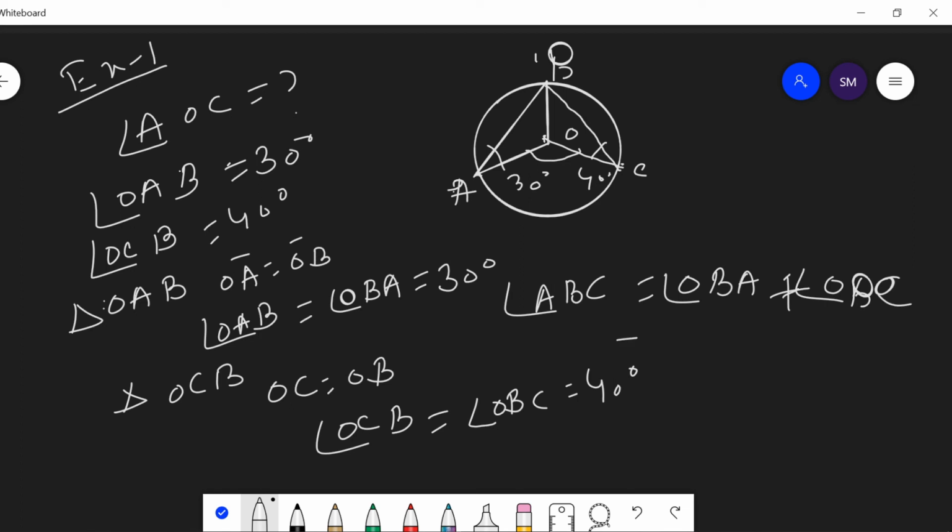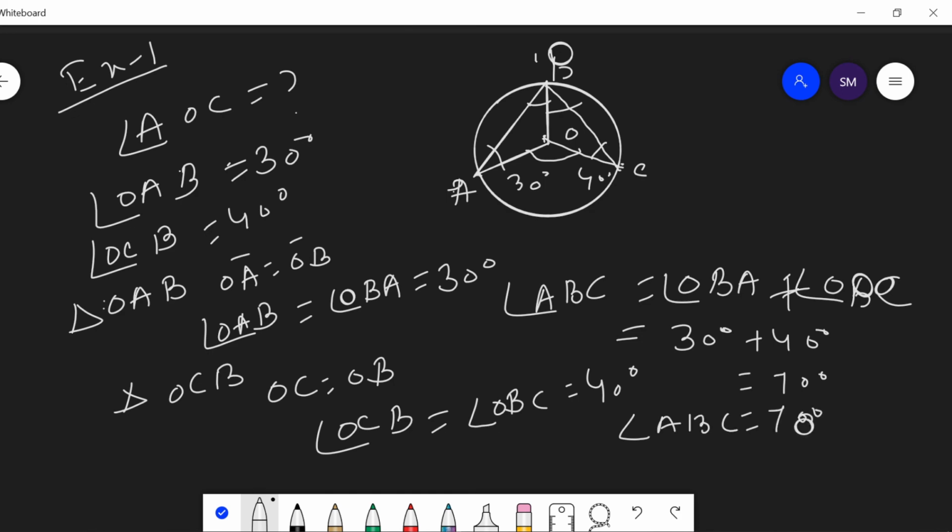Angle OBA is 30 degrees and this is 40 degrees. 30 degrees plus 40 degrees is equal to 70 degrees. This means angle ABC is equal to 70 degrees.